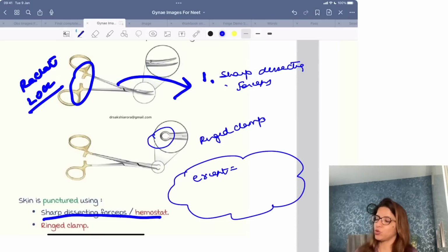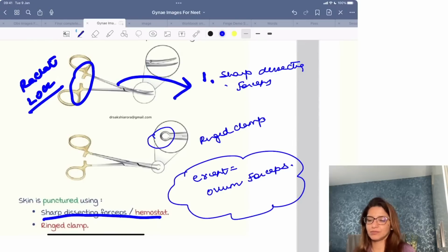Lakshmi, very good. You have told me one: ovum forceps. Yes, Yoshiga ovum forceps. That's done. Now tell me the second one. Which other forceps doesn't have a lock? Ovum ho gaya. Now tell me the second forceps which doesn't have a lock.